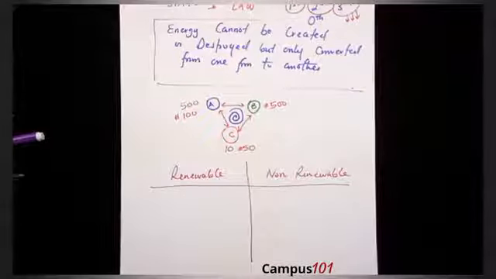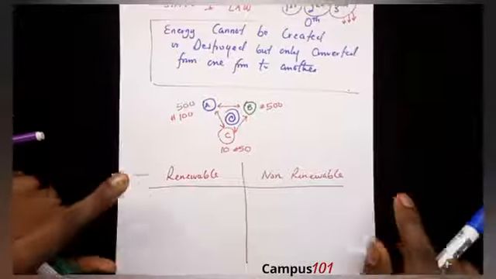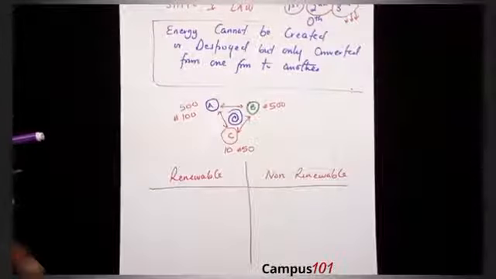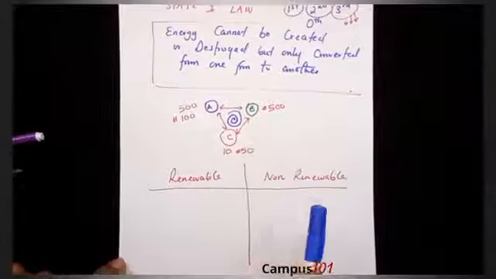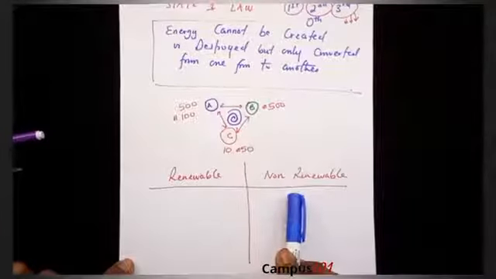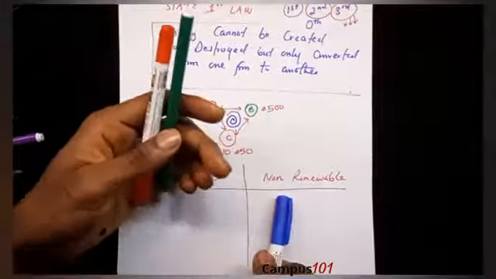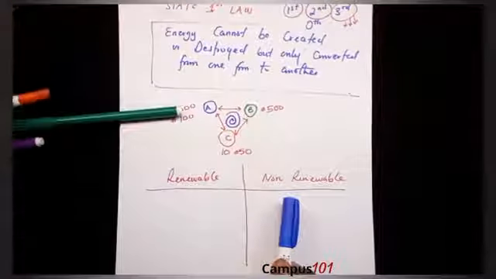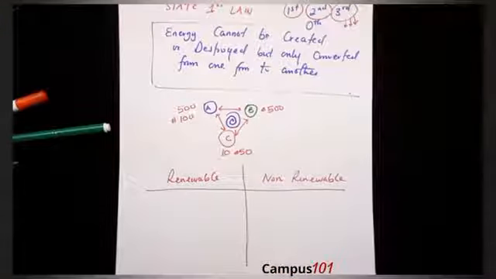Now, what are the types of energy that we have? Broadly speaking, energy can be classified as either renewable or non-renewable. Renewable energy is that in which the source is unending. We cannot exhaust it. Non-renewable energy, on the other side, we can actually exhaust it. And it is important that we are aware of this, since we need energy for everything we do practically, so we know how we can consume it.